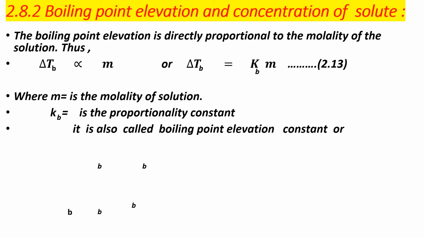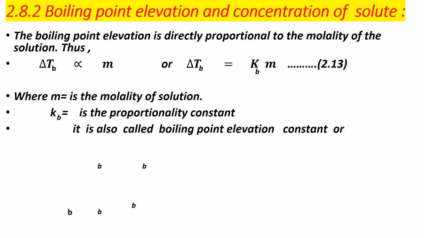Next point, that is point number 2.8.2, boiling point elevation and concentration of solute. In this point, you have to discuss the concentration.